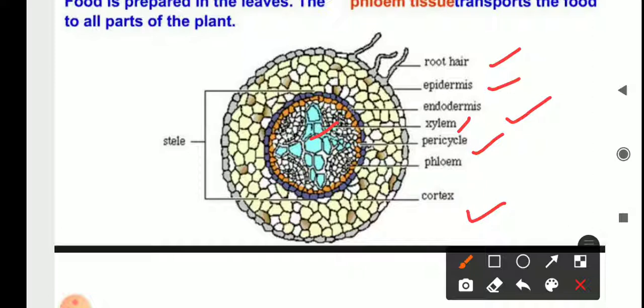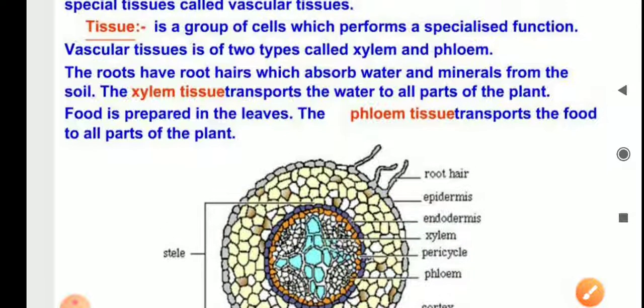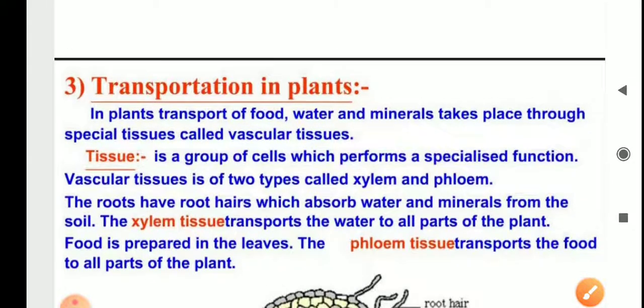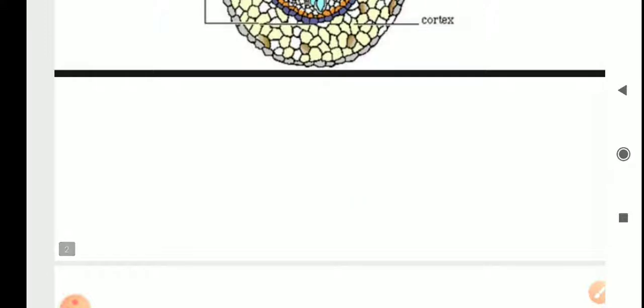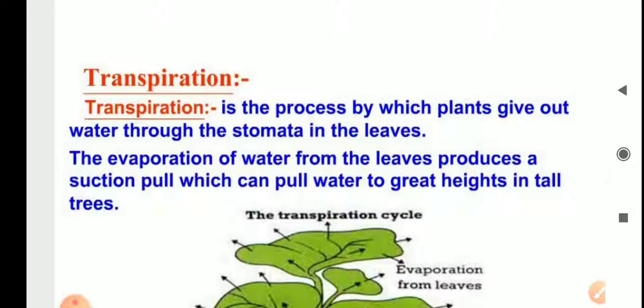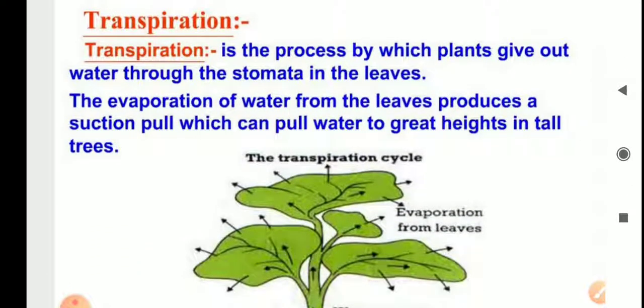What is the work of xylem? They transport water to all parts of the plants. And then these are phloem. The phloem's work is to transport food to all parts of the plants. Understood this topic, transportation in plants? So now the last topic of this chapter is transpiration.